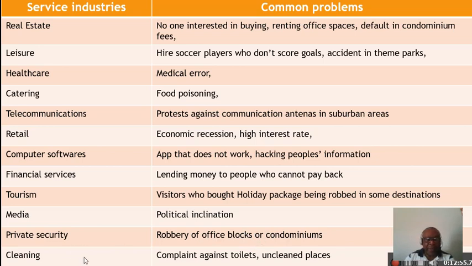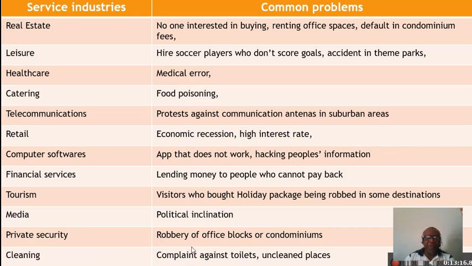For the cleaning, generally the complaint against toilets and clean places in condominiums, in office blocks. Okay, people who use the toilets, most of the time they complain that the toilets are not clean. So you should expect this if you are in this segment.